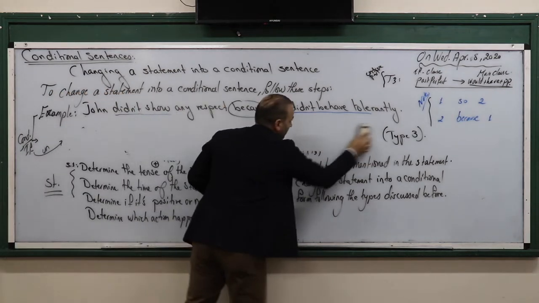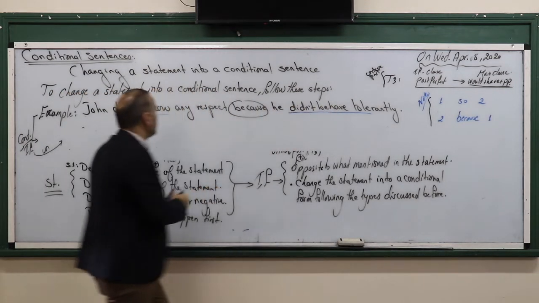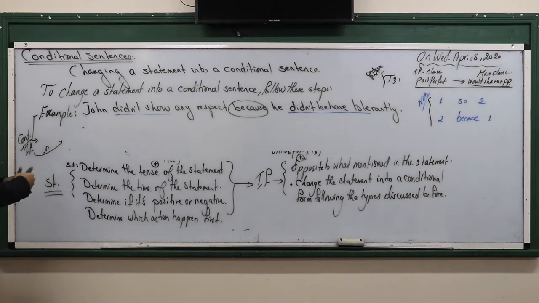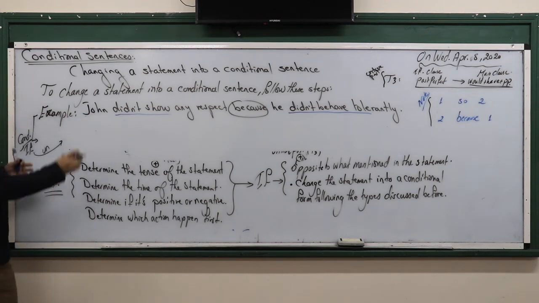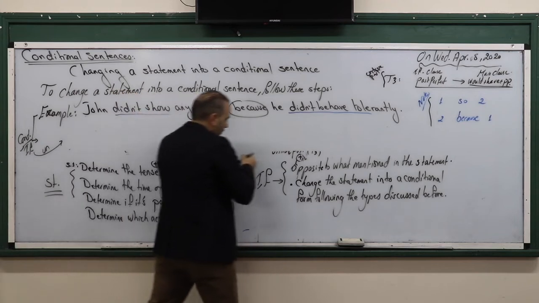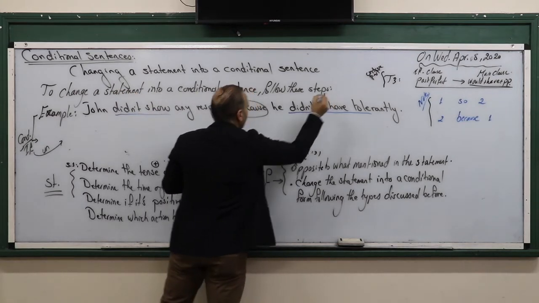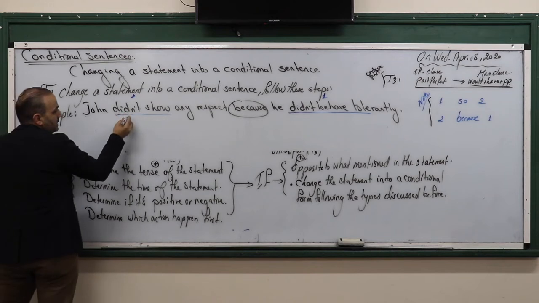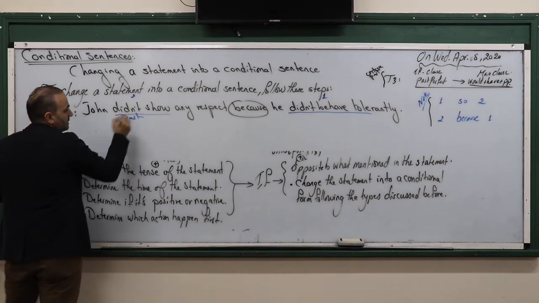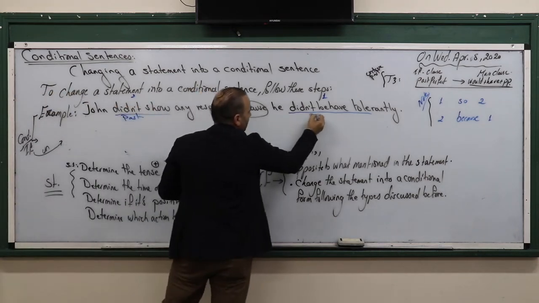Look, here in this one, let's go for this. Determine the action first. If you don't want to determine the action, that's it. First, here we have what? We have one, and this is two. We agreed on that. The action is in the past, simple past. And here also we have it as what?